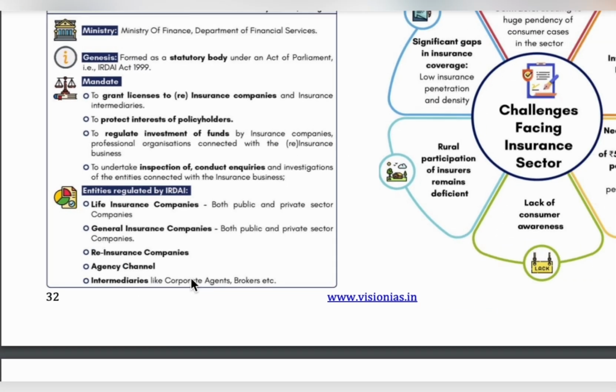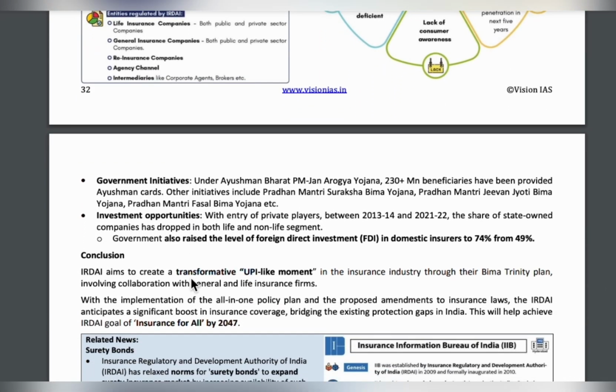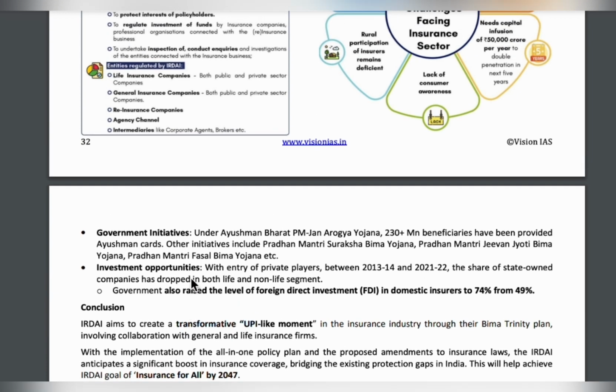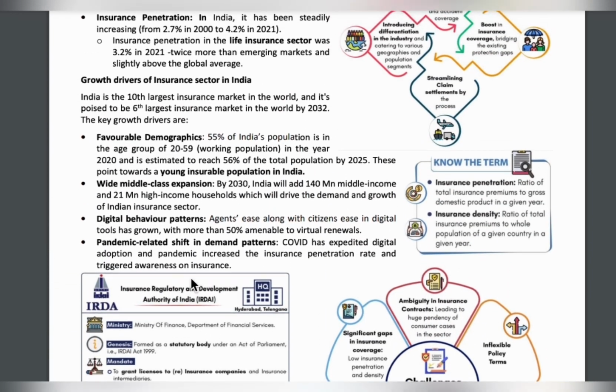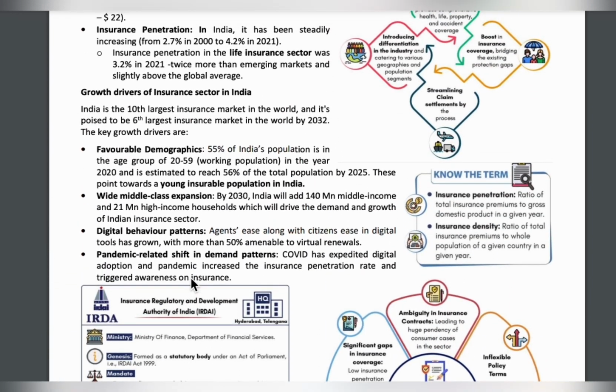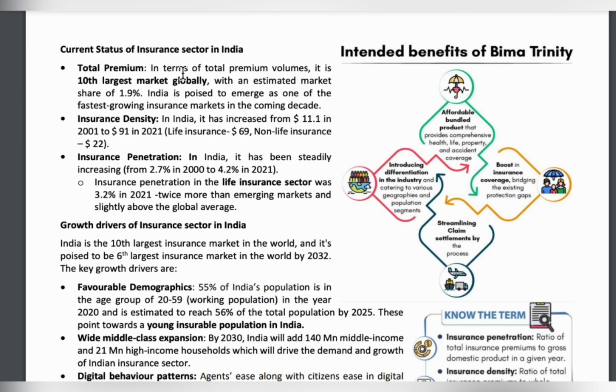India is the 10th largest insurance market in the world. By 2032, India will become the 6th largest insurance market in the world. In 2022, 55% of India's population is in the working age group of 20 to 59 years. So we have 55% working population.